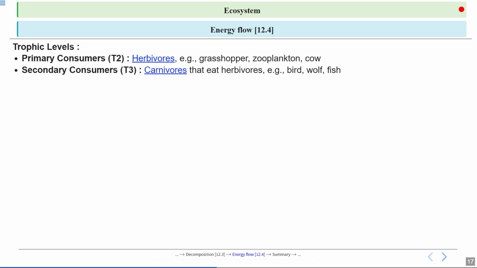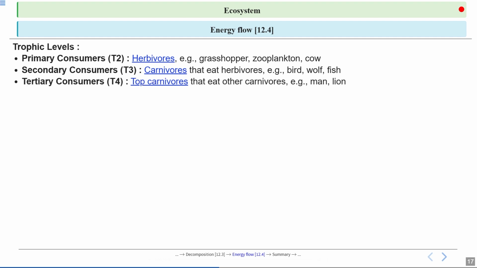Okay. Our next trophic level is occupied by the secondary consumers. So these are the carnivores that eat the herbivores. For example, birds that eat insects, wolves that hunt the deer, or fish that eat zooplankton.